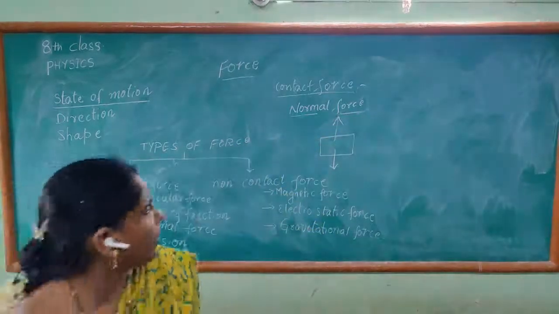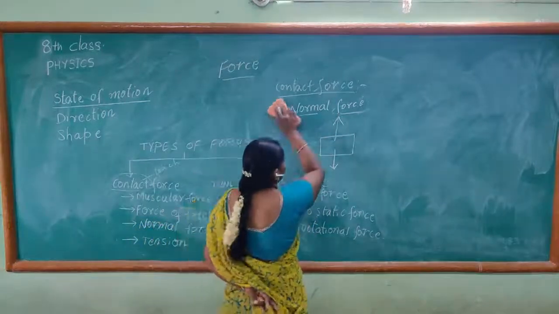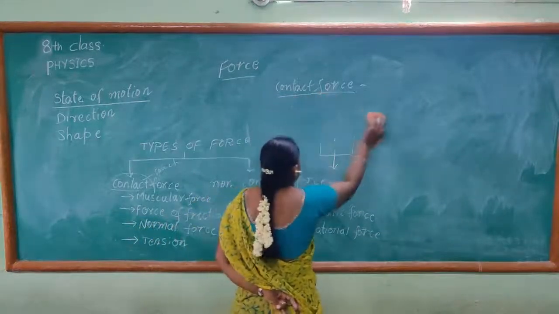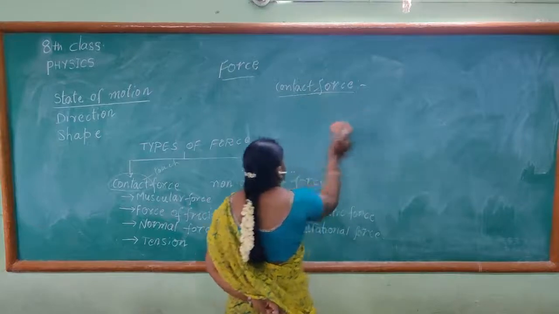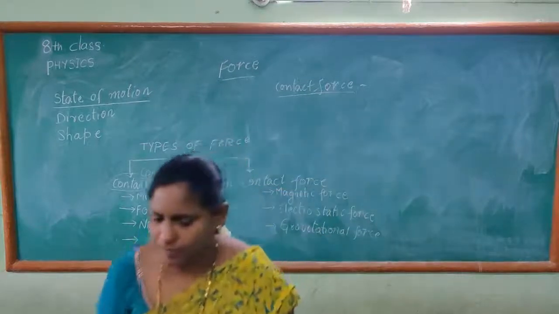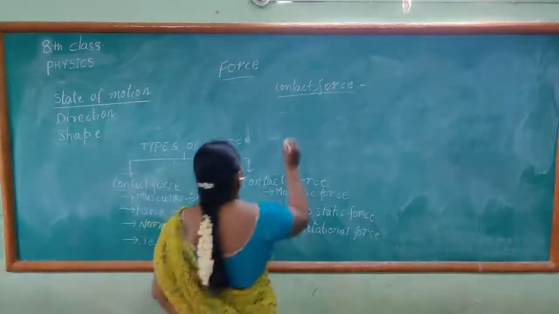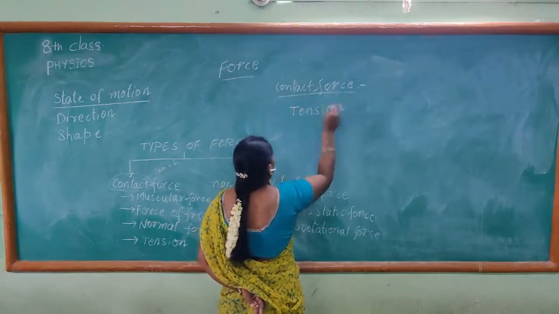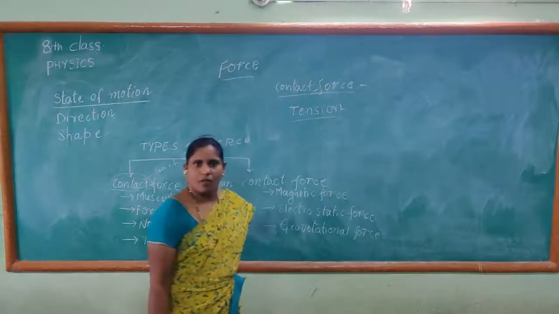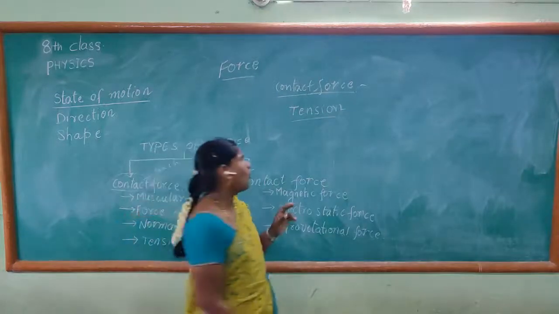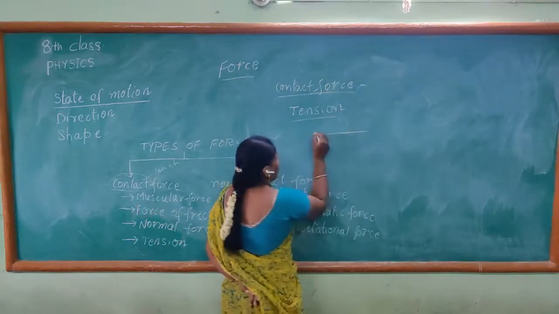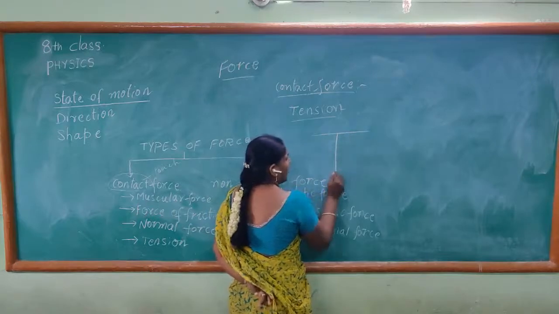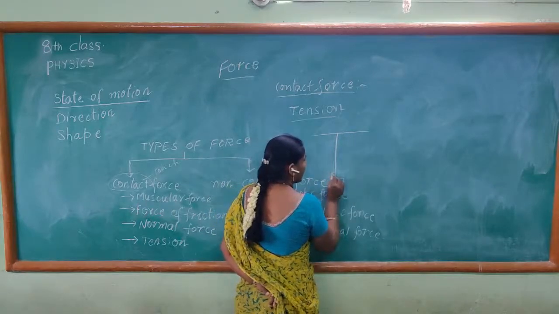So let us see the next one, tension. The last one. What is this tension? You take a rope and try to fix a weight.